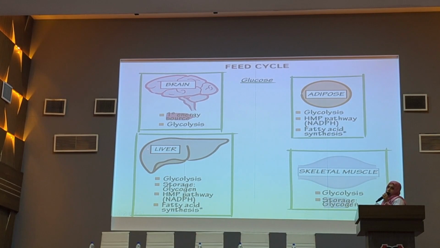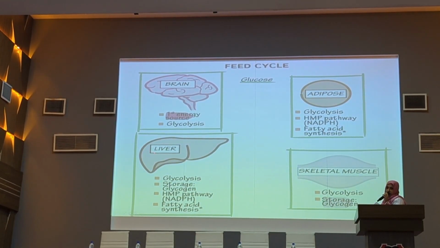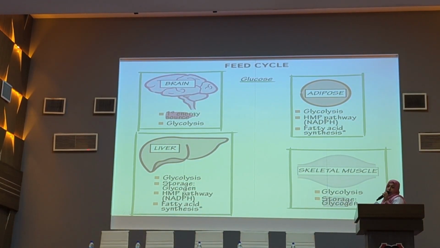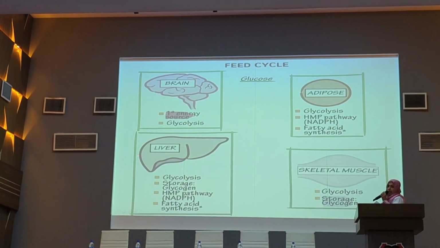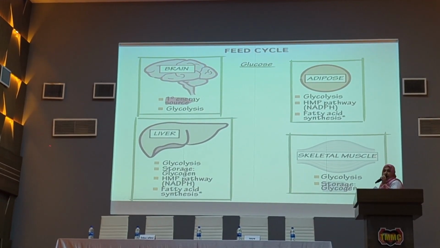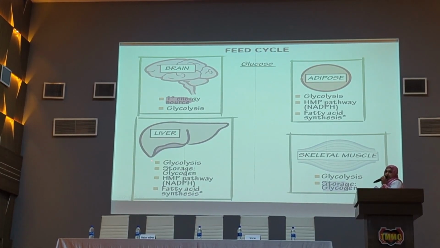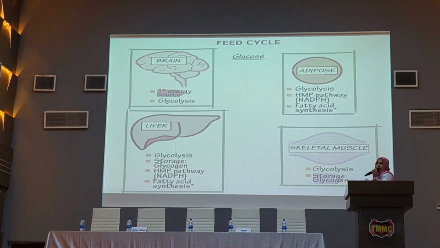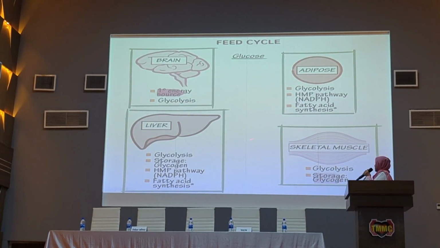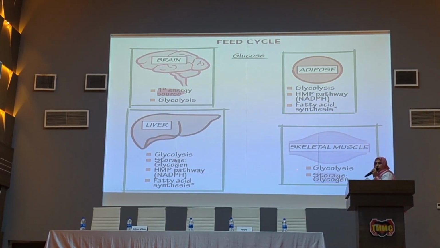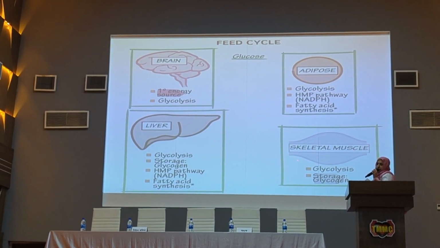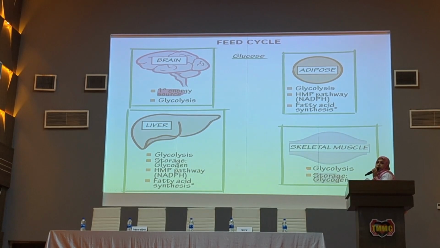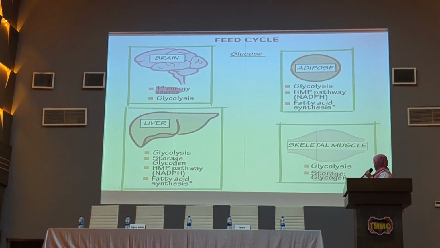The liver also takes up this glucose and provides energy, and excess glucose is stored in the liver as liver glycogen, and excess glucose is again stored in the form of fat as triacylglycerol, and released in the blood in the form of VLDL. And skeletal muscle also takes up this glucose and releases energy, and excess glucose is stored in the form of muscle glycogen.